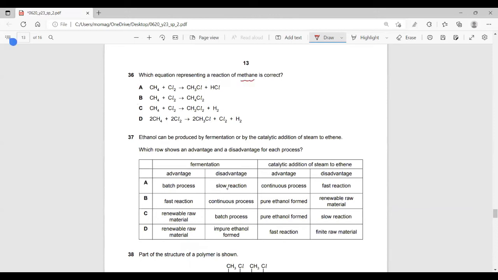Methane. Here, if you check option one, we have this substitution reaction, and here we have light. Don't forget, we need light to form this. If you continue, you will form CH2Cl2. If you continue, you will form CHCl3. If you continue, you form CCl4. Every single time you substitute hydrogen with chlorine, and so on. So option A is correct.